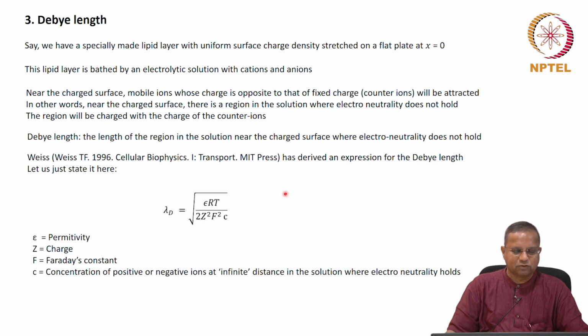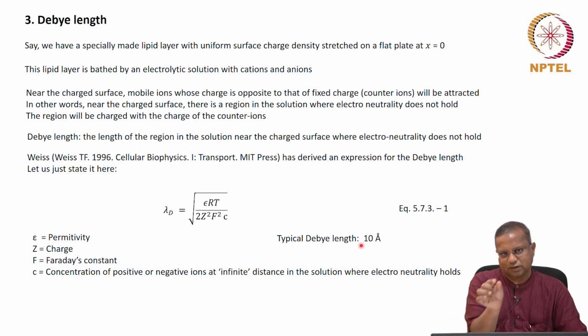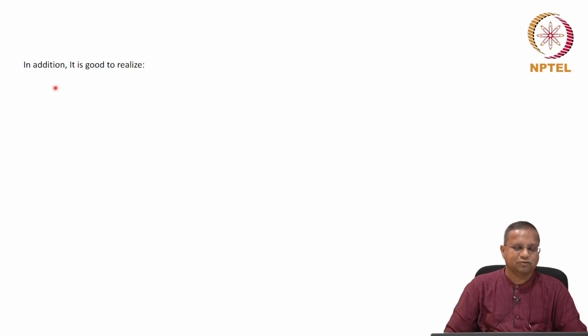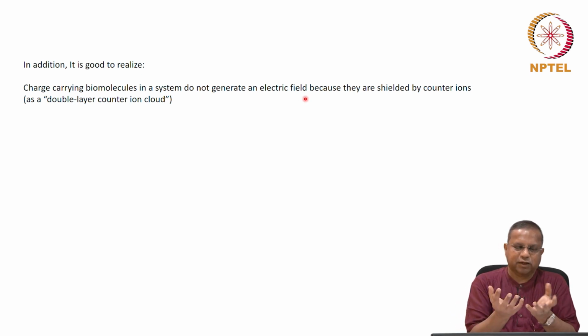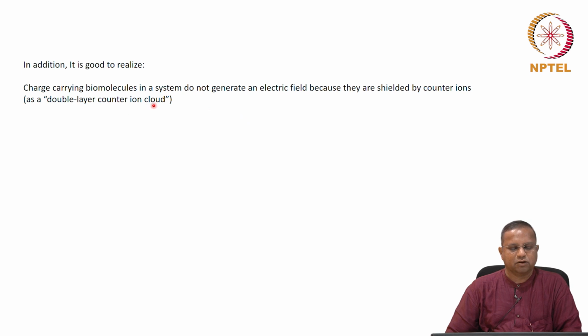Okay. There is also something more which I would like to mention here regarding all this. The typical Debye length is about 10 angstroms. Okay, very, very small, 10 angstroms. And also it is good to realize that charge carrying biomolecules in a system do not generate an electric field because they are shielded by counter ions. This is called the double layer counter ion cloud. Okay. So let me repeat, charge carrying biomolecules in a system do not generate an electric field because they are shielded by counter ions. Okay, this is important while you think of designing things.